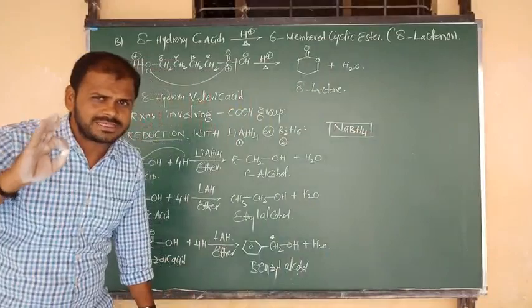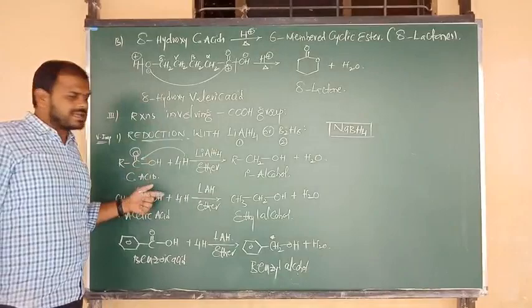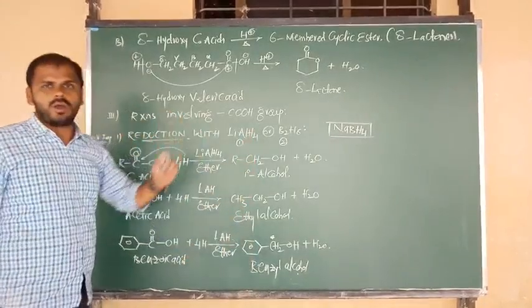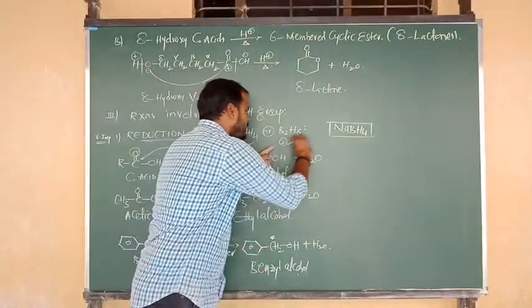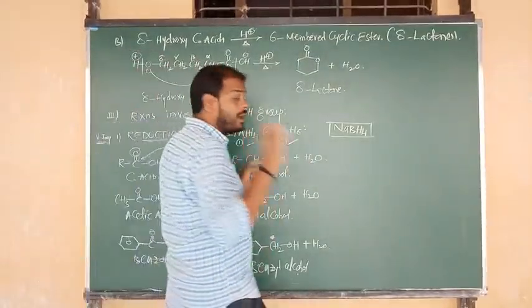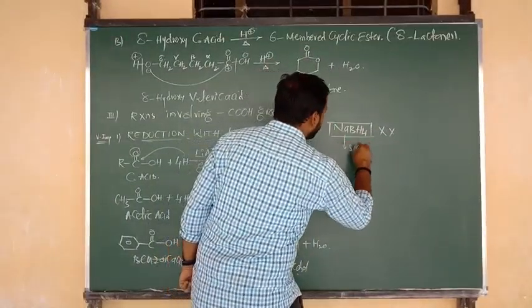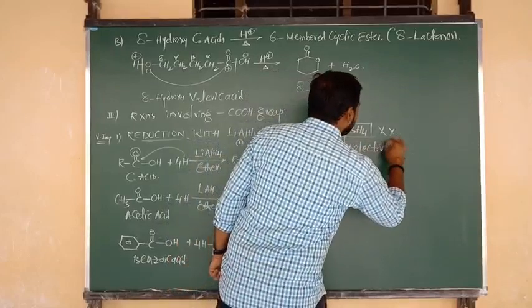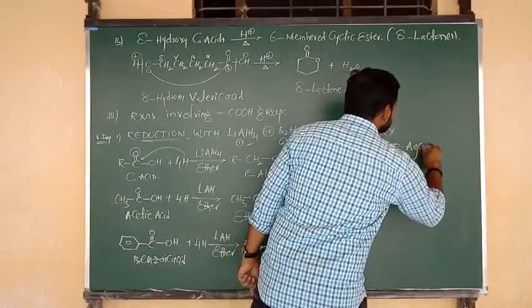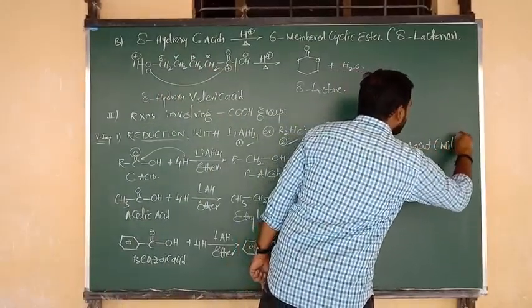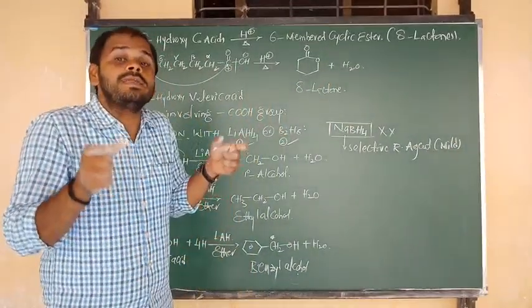All of you, my dear students, listen carefully, very important. Carboxylic acids can be reduced into primary alcohols by using lithium aluminium hydride, by using diborane, but we can't use sodium borohydride, because sodium borohydride is a selective reducing agent. As I have already told you, it is a mild reducing agent, that means weak reducing nature.